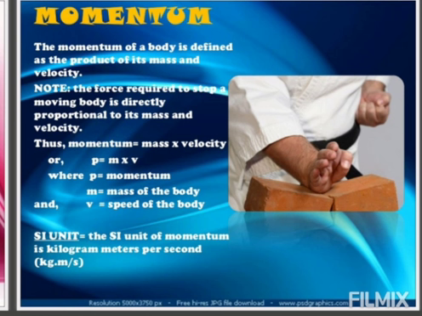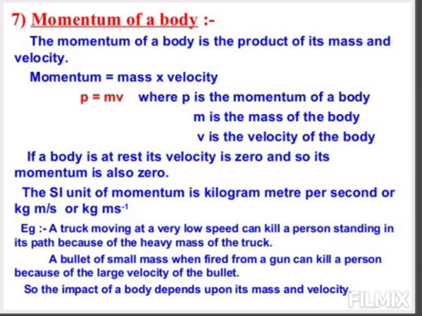अगर हम इन दोनों क्वांटिटी को कंबाइन करते हैं, दोनों का प्रोडक्ट लेते हैं, मास और वेलोसिटी, तो हमें बॉडी का मोमेंटम मिलता है. क्या मिलता है? मोमेंटम. So, the momentum of a body is defined as the product of mass and velocity. Momentum is equal to mass into velocity. Momentum is represented by small p, mass by m and velocity by v. So, its formula becomes p is equal to m into v.